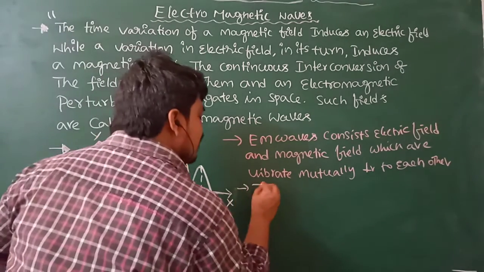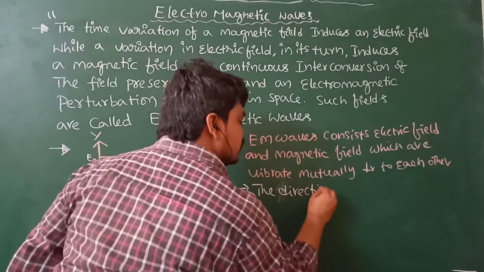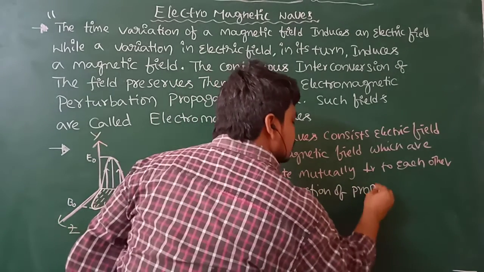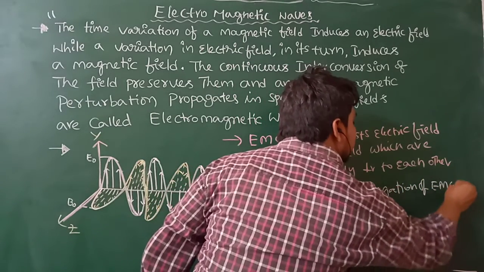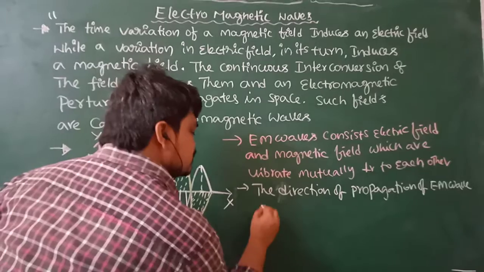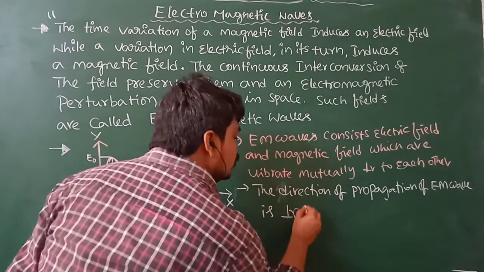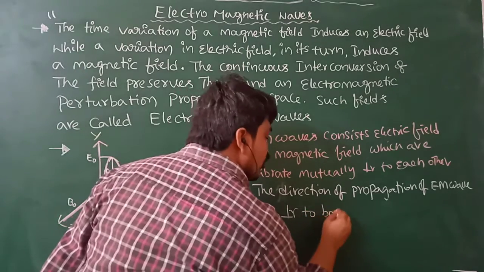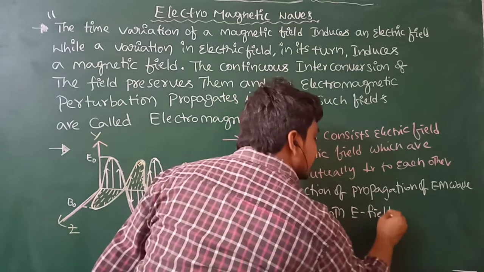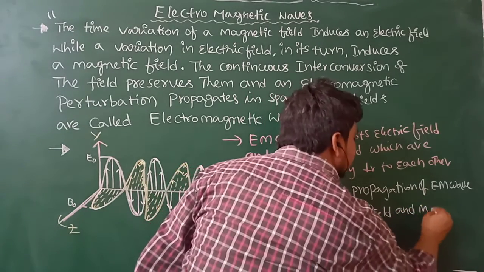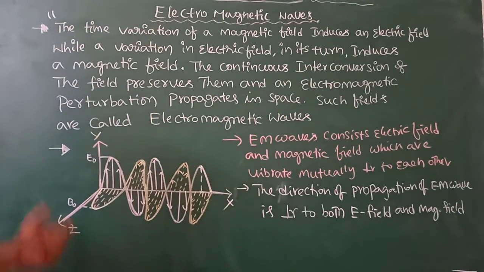And regarding the propagation of the electromagnetic wave, the direction of propagation of the EM wave is perpendicular to both the electric field, that is the E field, and the magnetic field, that is the M field.